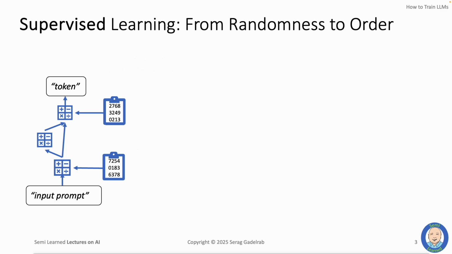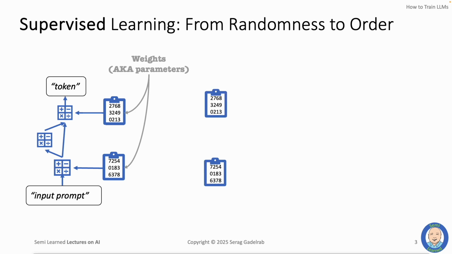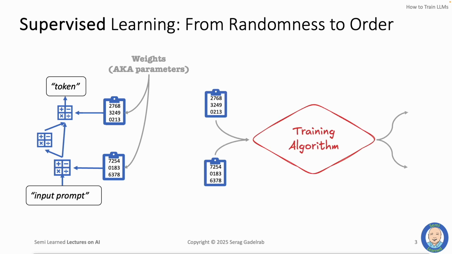These numbers are called the weights or parameters of the model and can be anywhere between a few thousand to hundreds of billions of unique numbers. Prior to training, these weights are set to random numbers that contain no knowledge, but through the process of training, they are slowly transformed from random gibberish to an organized set of numbers that contain knowledge, but that still look like gibberish to us human beings.